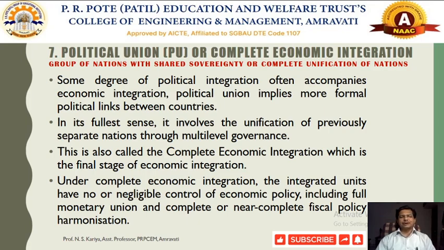There will be some sort of political intervention, so that we try to bring some sort of unification in their socio-political economic policies by means of introducing multi-level governance.